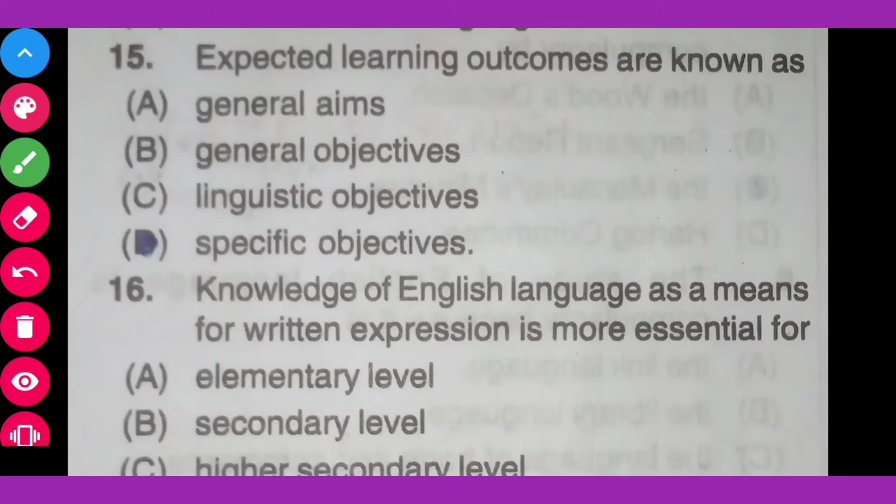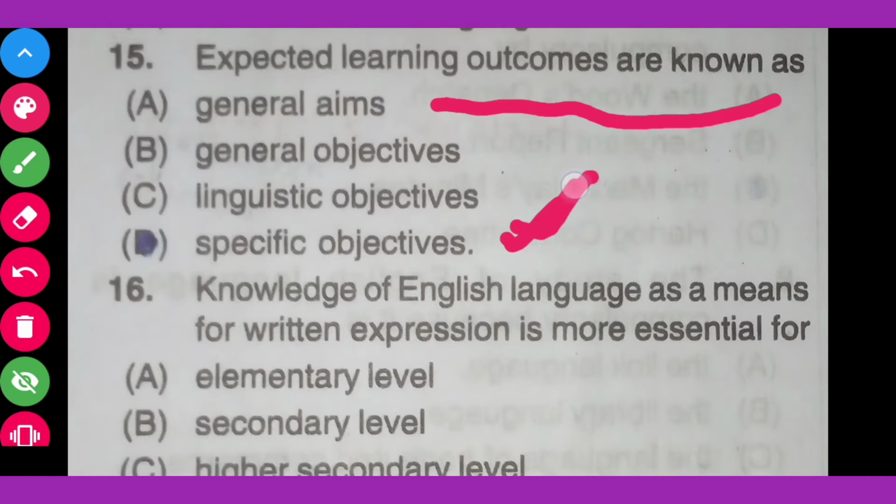Okay, then expected learning outcomes are known as option A general aims, option B general objectives, option C linguistic objectives, option D specific objectives. The correct answer for the question is specific objectives. Expected learning outcomes are known as specific objectives. Then come to the next question.